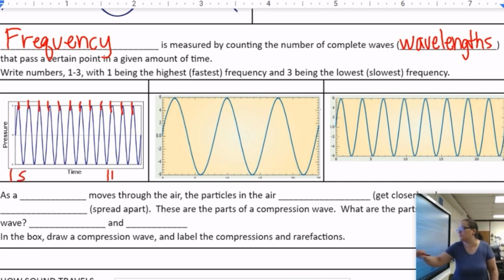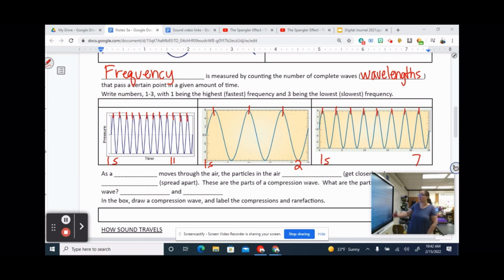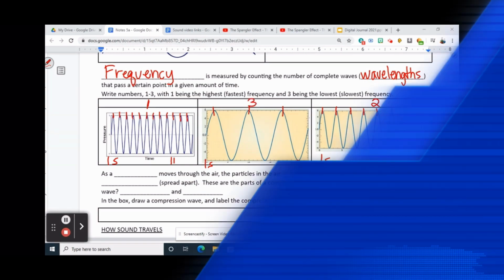So we're assuming that all of these are 1 second. That's 1 second. That's 1 second. All right, so here's one crest, and there's one wavelength, two wavelengths. So that's only 2 in 1 second. And here, that's one crest. So there's one wavelength, 2, 3, 4, 5, 6, 7. That's 7. So the frequency of this is 11 in 1 second. The frequency of this is 2 in 1 second. And the frequency of this is 7 waves per second. So our highest or fastest frequency would be 11, number 1. 7 would be number 2. And 2 would be number 3.